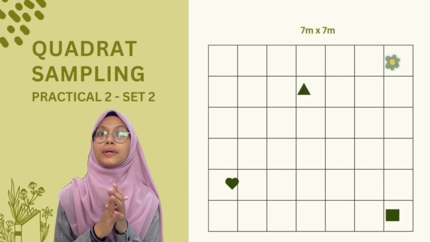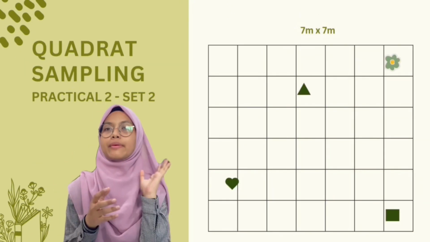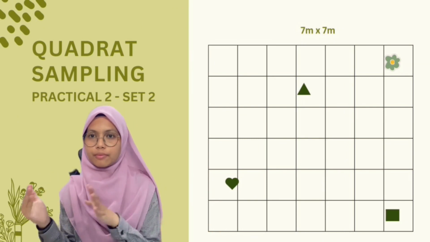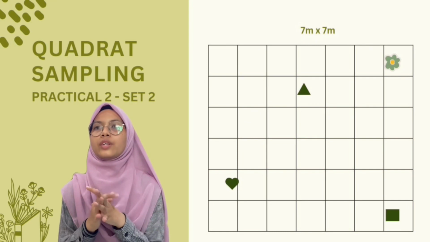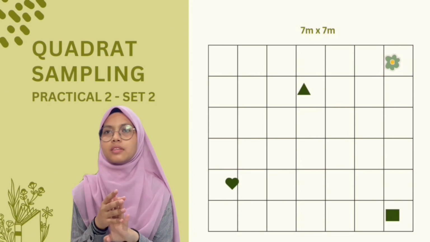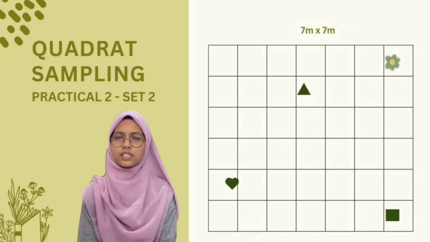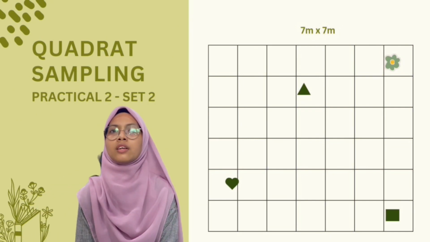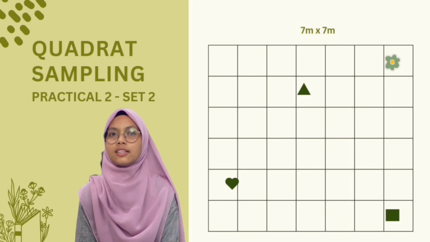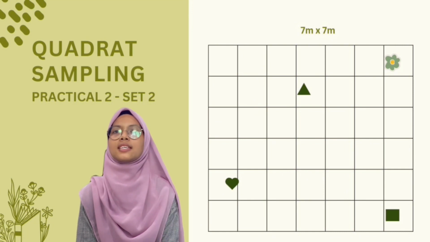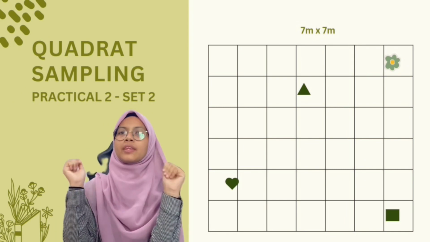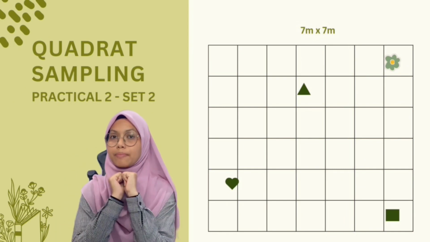Here are the quadrant sampling practical 2 set 2. Also same like the set 1, we made 7 meter times 7 meter, and then we got 4 types of plant species, which are different species. As observation, we can see the flower one, Hopea odorata, and then the rectangle, we can see the square, we can see the Garcinia atroviridis, and the triangle Pentaspadon motleyi, and then the left one is the Neobalanocarpus heimii,